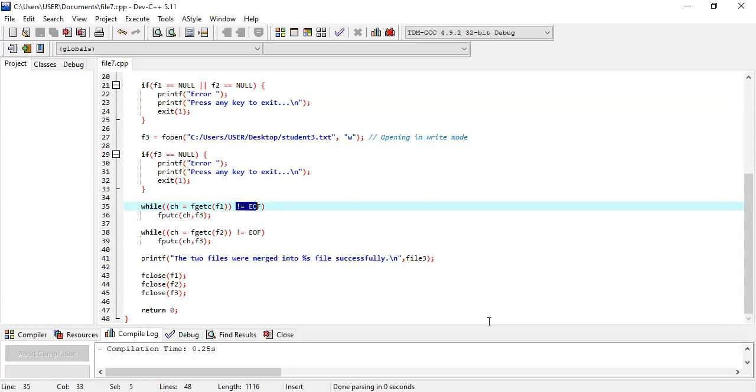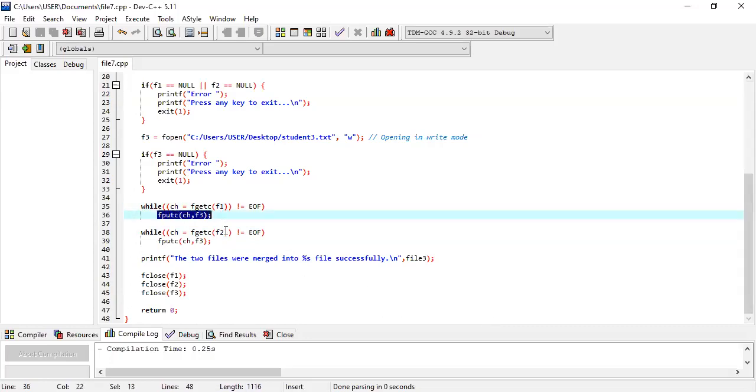According to my condition, this is false, so the compiler doesn't enter that part. So all the information is copied from F1 to F3. Similarly, all the information from F2 to F3 is copied.